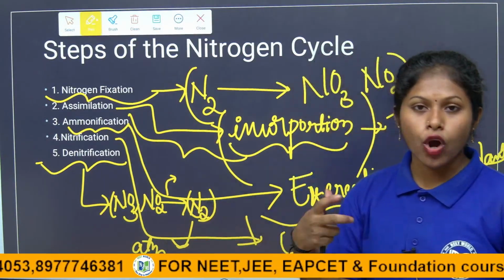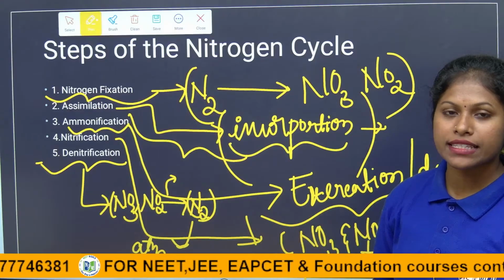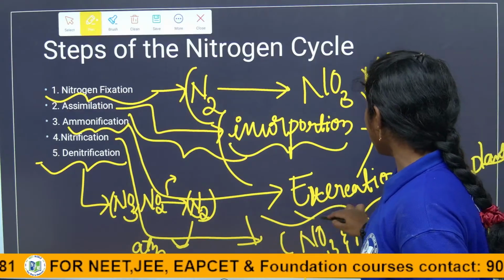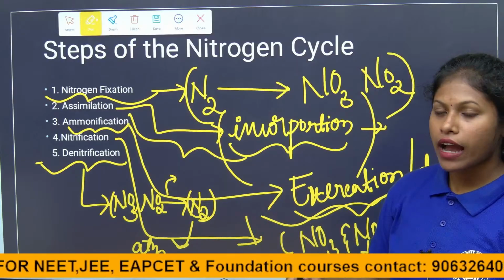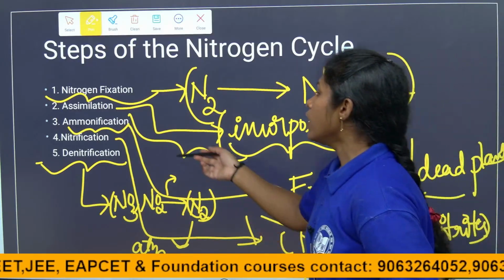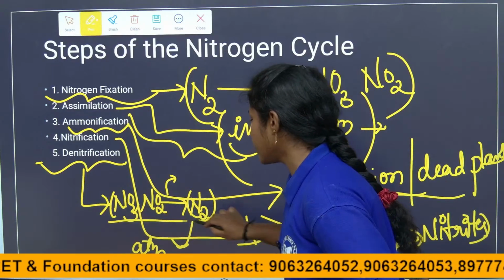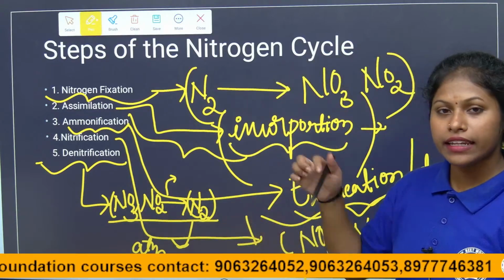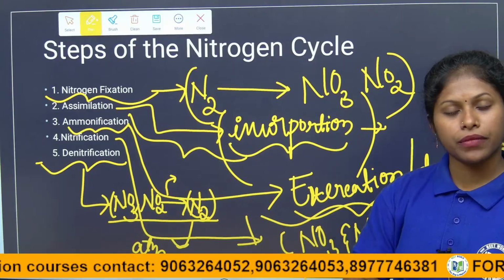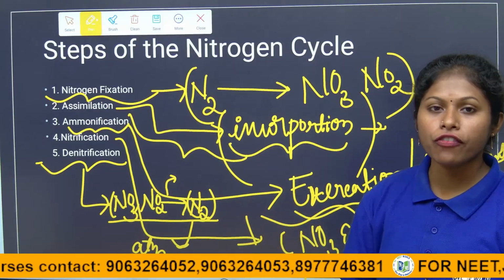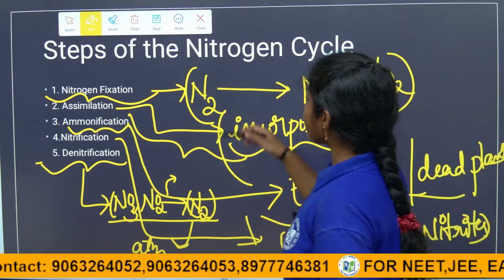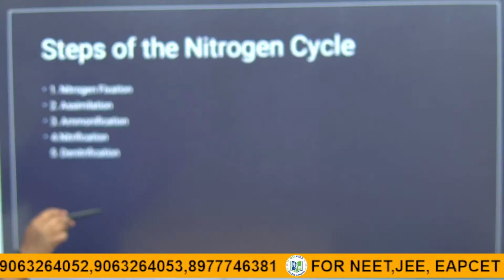The ammonia compounds, through excretion or dead plants and animals, are given to the soil as ammonia and ammonium. Then the ammonia is converted into nitrates and nitrites. Then in denitrification, it is given back to the original form of nitrogen. This is how the 5 steps are included in the nitrogen cycle.